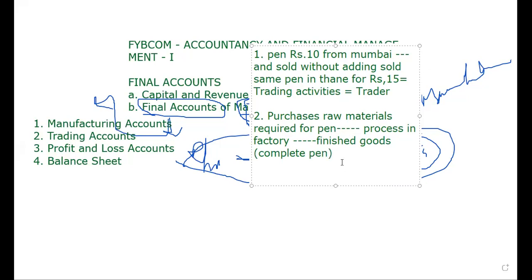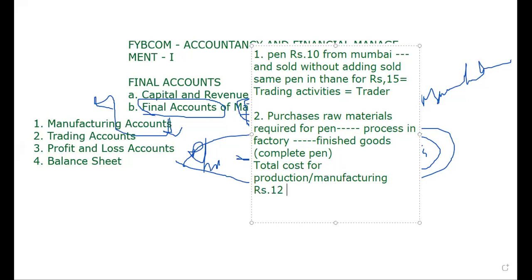The total cost of conversion, your production, your manufacturing, comes to, for example, rupees 12. And the same is sold at 15. It is called sales.